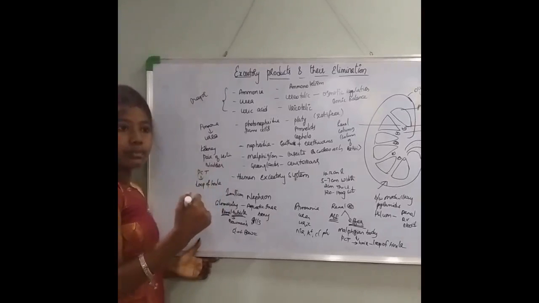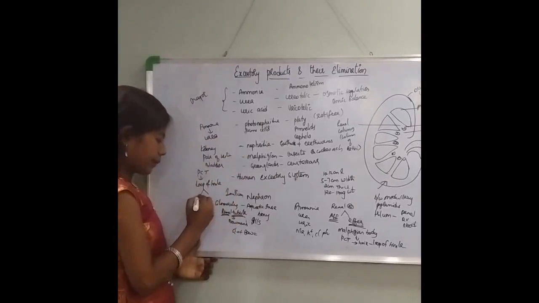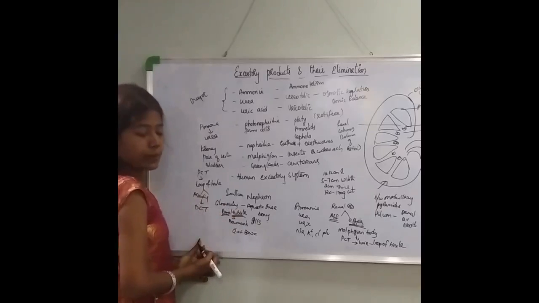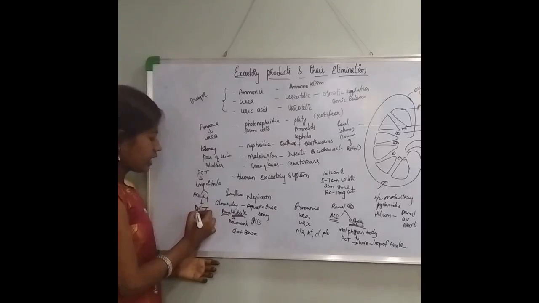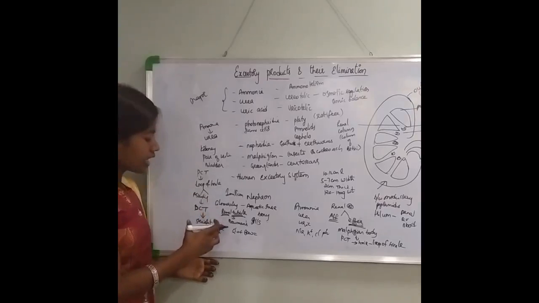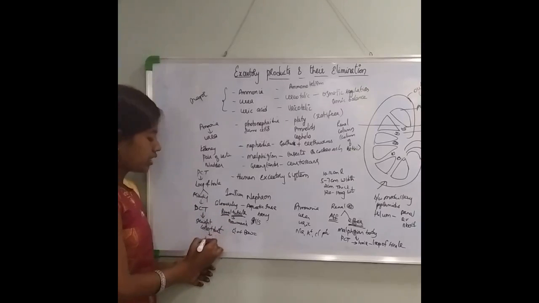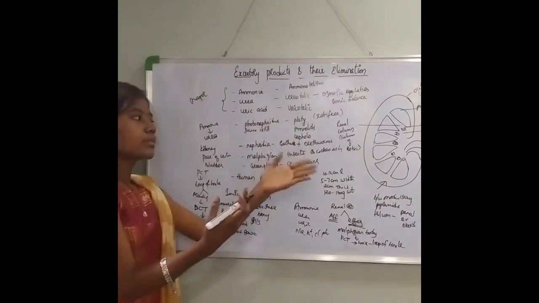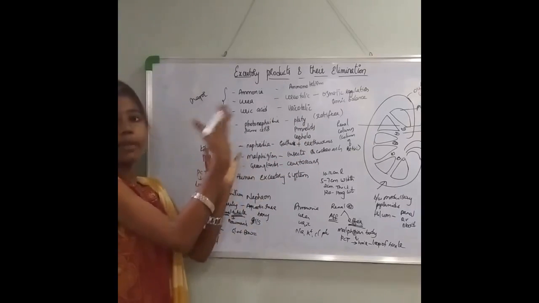So the loop of Henle will have two limbs. One is ascending and the other is descending. The ascending loop of Henle will again lead to a highly coiled structure, which is called the distal convoluted tubule, DCT. This DCT will finally lead to a straight tubular structure called the collecting duct. After the collecting duct, this will lead to the renal pelvis. Then through the outer cortex and inner medulla region, finally leading to conical projections such as the calyces. From there, it will pass out through the ureter.